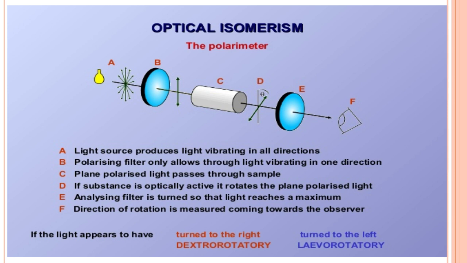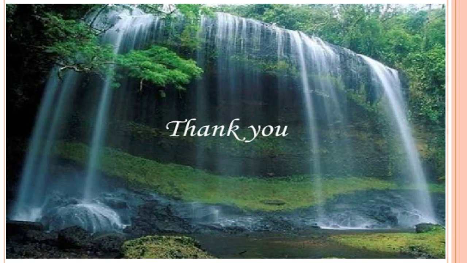The sample is the compound whose optical activity is to be measured, and the light passes through it. The light rotates in either direction, and the angle of rotation, called theta, is measured by E, the analyzer, and finally observed by the observer. This is the instrument used to measure optical rotation, called a polarimeter. If the light appears to have turned to the right, it is called dextrorotatory, and if to the left, levorotatory. Thank you very much.